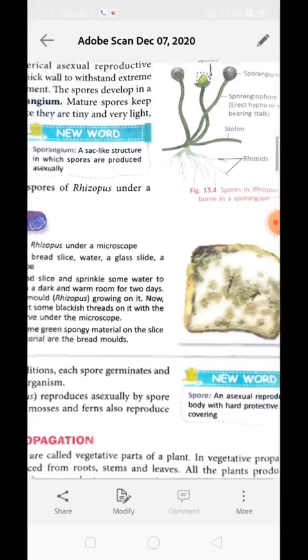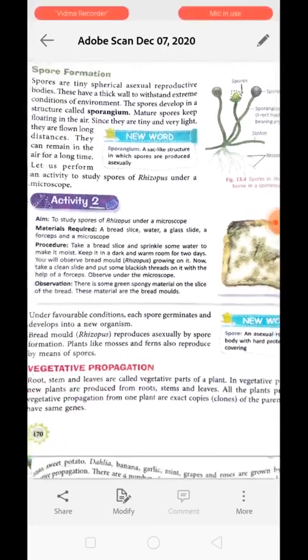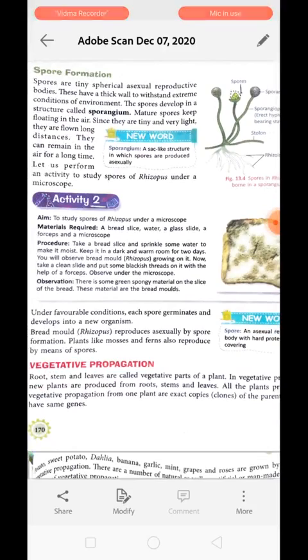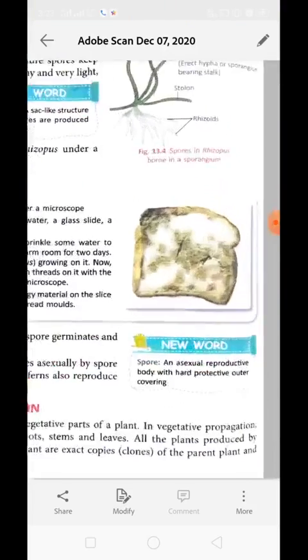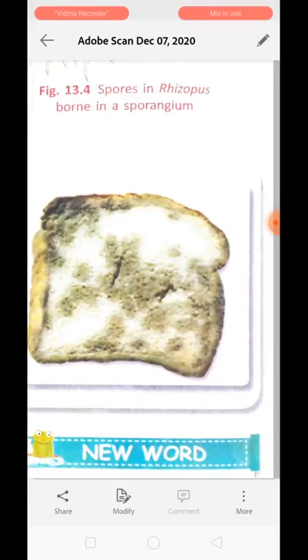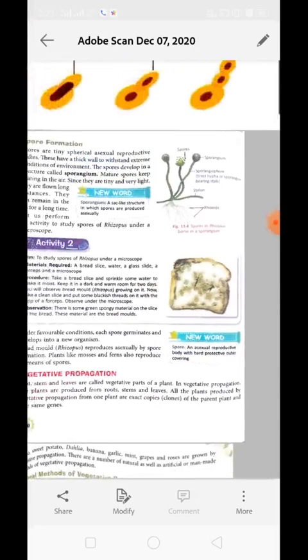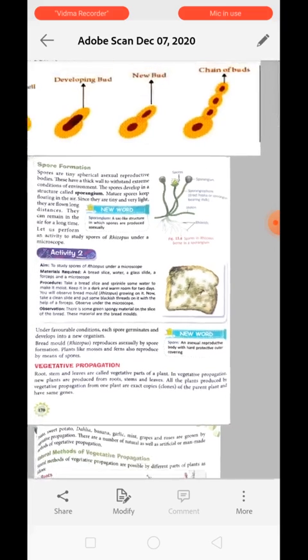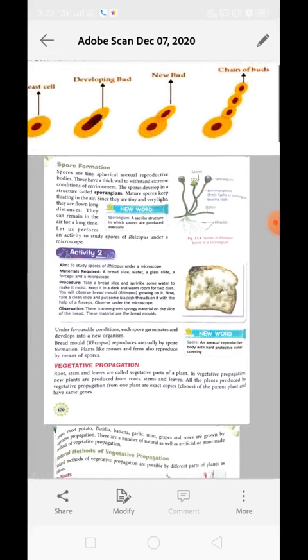Now we can understand it with the help of activity 2, to study the spores of Rhizopus under a microscope. You may have seen such type of bread which has got spoiled. So to perform this activity, what do we need? We need a bread slice, water, a glass slide, forceps and a microscope.